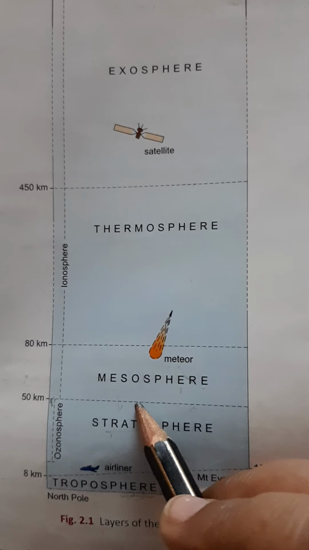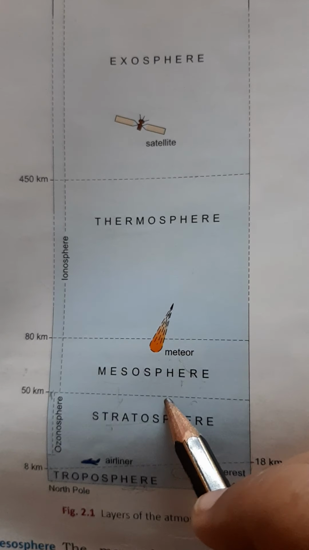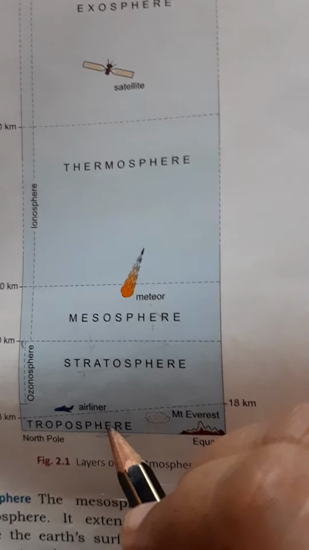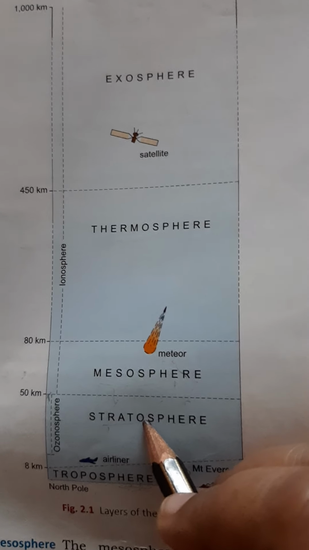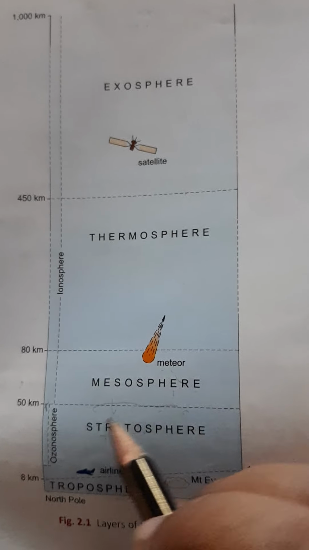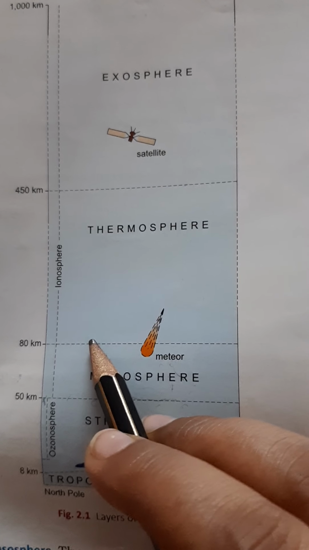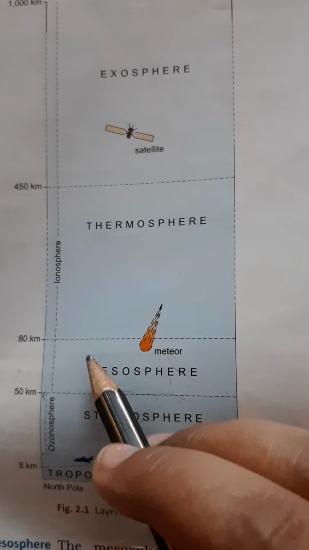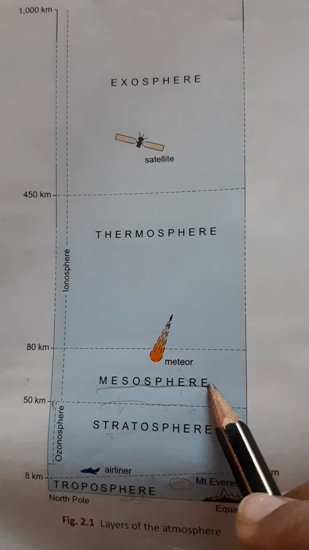The end boundary of the stratosphere is known as stratopause, as the end boundary of troposphere is known as tropopause. This dotted line is stratopause. From this boundary, from 50 kilometer to 80 kilometer, the zone is the third layer, mesosphere.